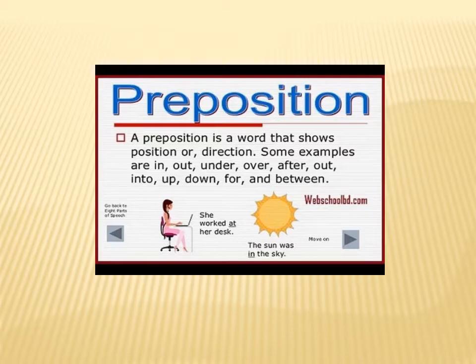Some examples are in, out, under, over, after, into, up, down, for, and between. She worked at her desk. At is a preposition. The sun was in the sky. In is a preposition.